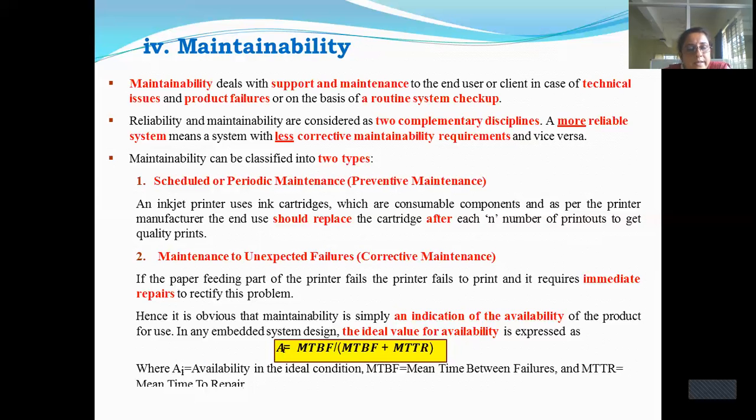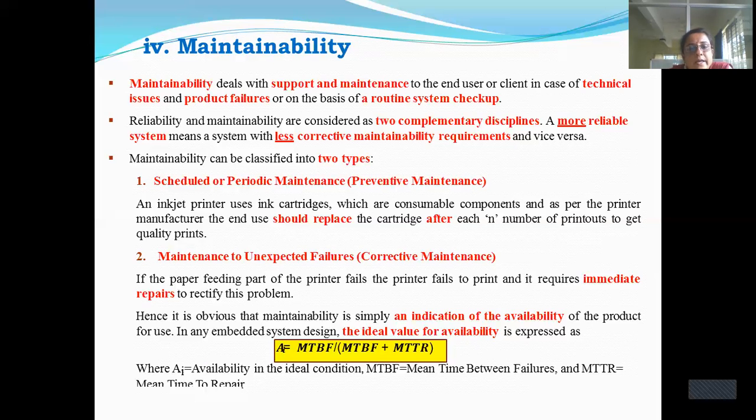Take the example of a washing machine or a refrigerator that you have purchased. Servicing may be given after either 1 year or 2 years. Or suppose a UPS backup machine is there in your home. Every 6 months or 1 year they will do periodic maintenance, where they change the battery backup water, the distilled water, every 6 months, and every 1 year they come again. So there is a scheduled periodic maintenance.